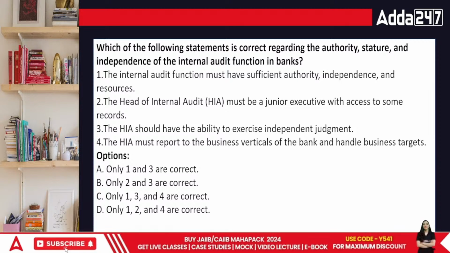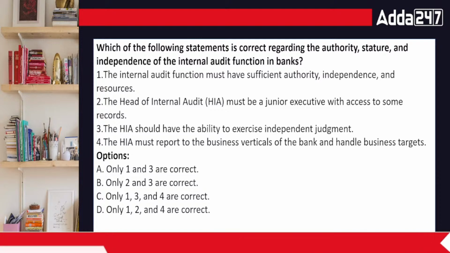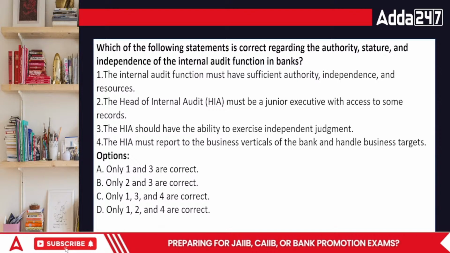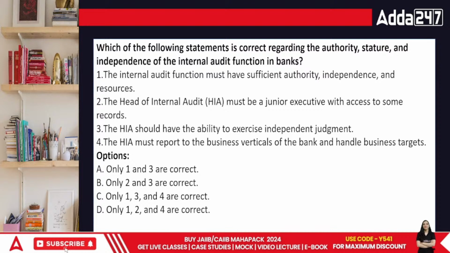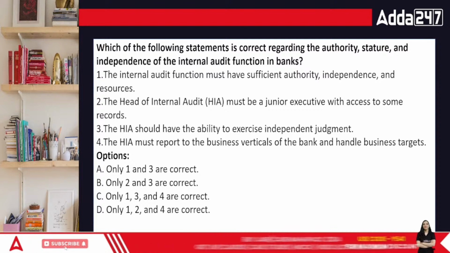Everyone, option 1 and 3 is correct, 2 and 3 are correct, 1, 3, 4 are correct, or 1, 2, 4 are correct. What's the point which is correct, everyone? What do you think is the correct answer?